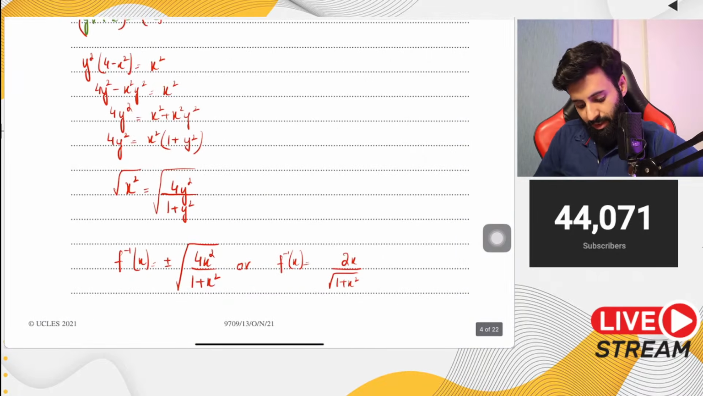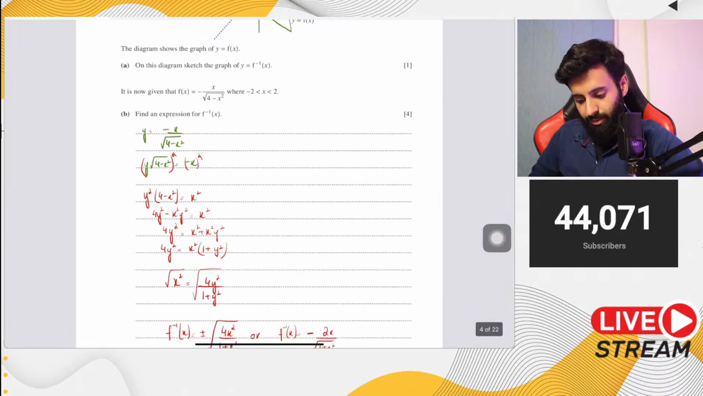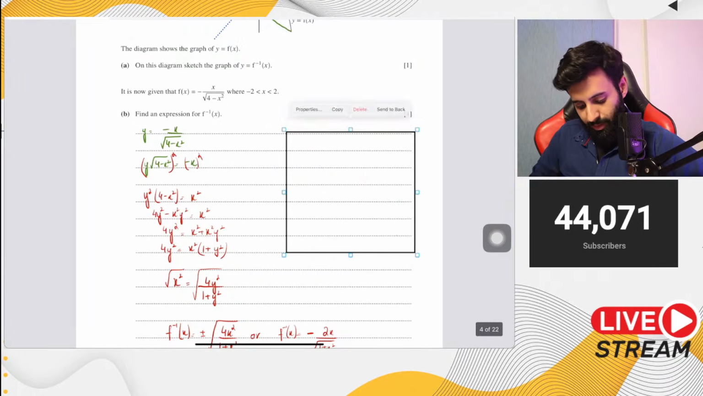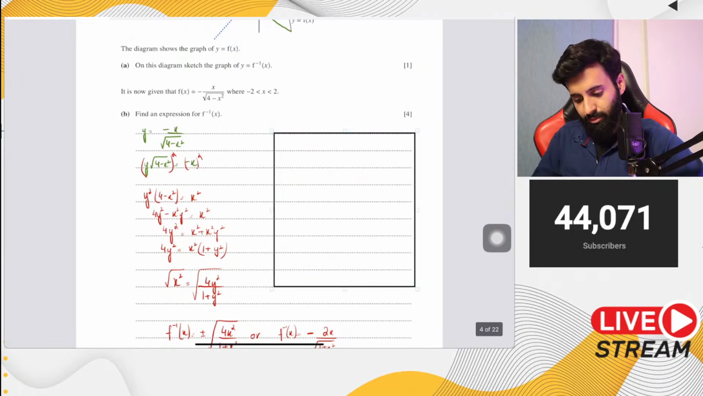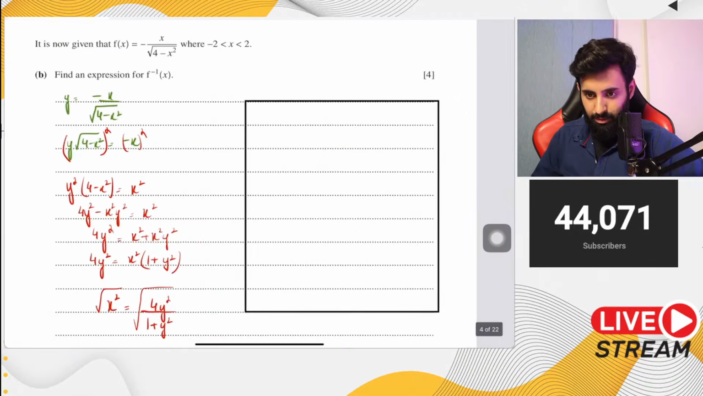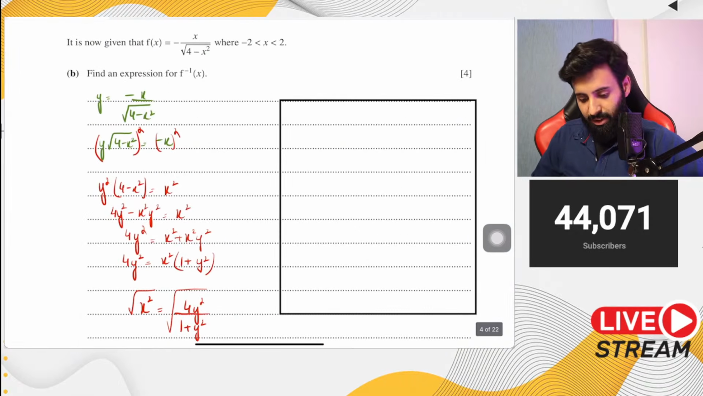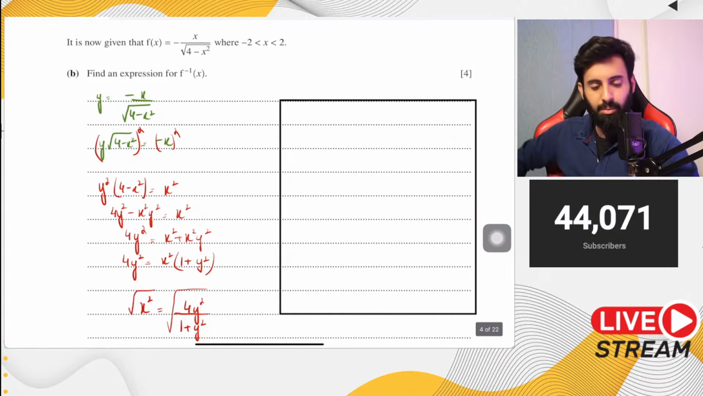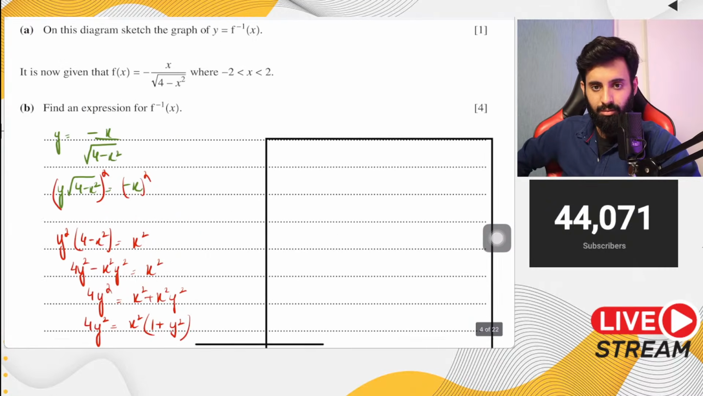But if you ever find yourself confused, I'll tell you a trick which you can apply, which can then help you decide what sign to go with. Basically, you pick a value in between the domain. So you pick a value in between -2 and 2.